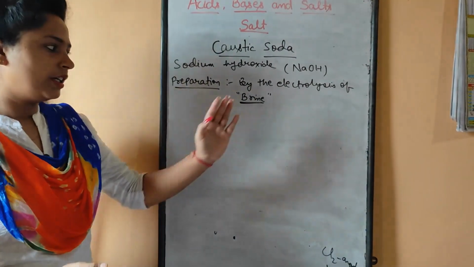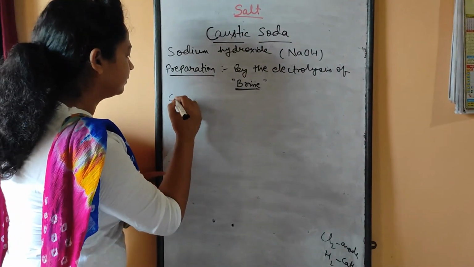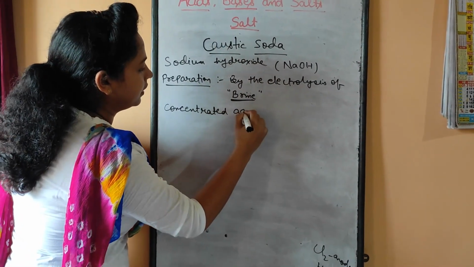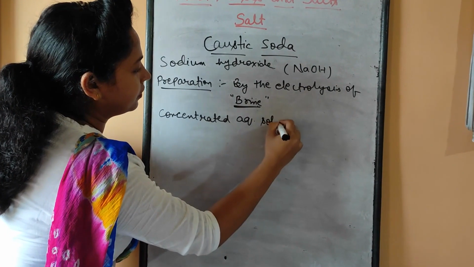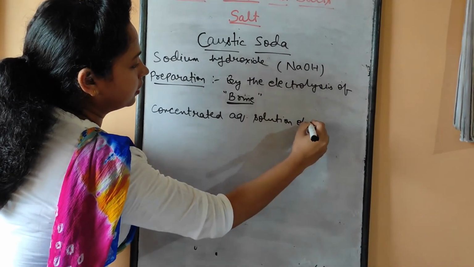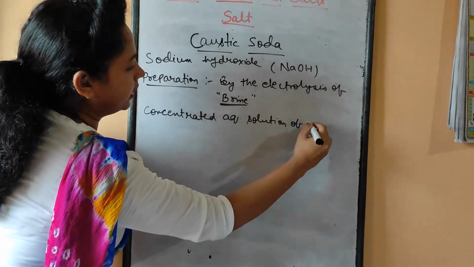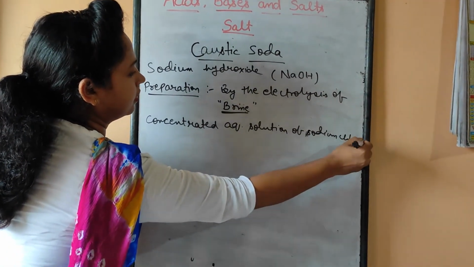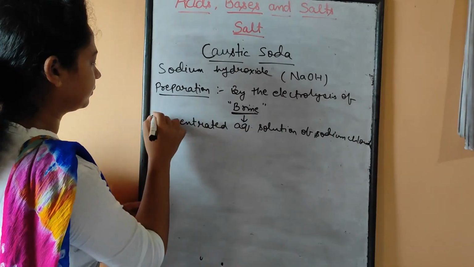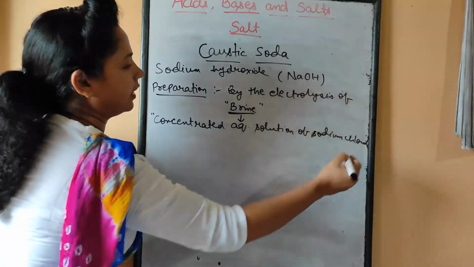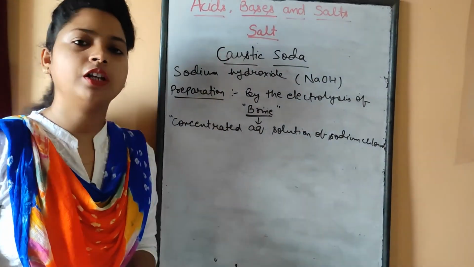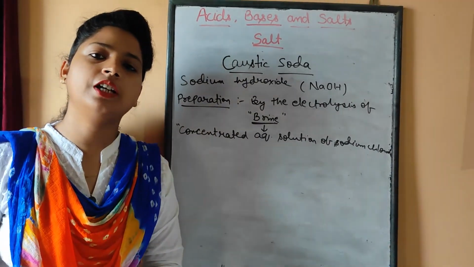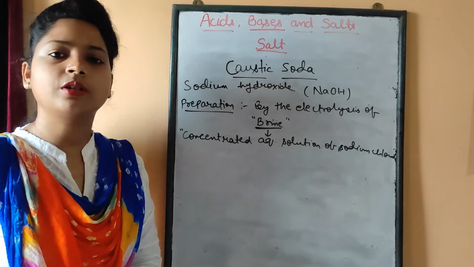Brine is actually a concentrated aqueous solution of sodium chloride, that is NaCl. This can come in your exam as a 1 mark question, what is brine. So brine is actually a concentrated aqueous solution of sodium chloride.